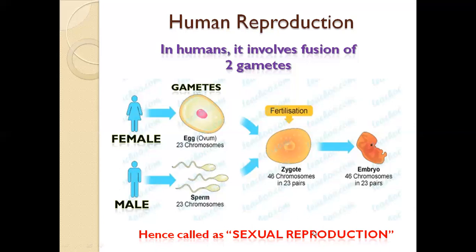So sexual reproduction involves two parents, which give us two gametes, and the fertilization of two gametes results in the production of an embryo, which develops into a child. Now, let's see this process in detail. Before seeing that, we are supposed to know about the male and female reproductive organs.